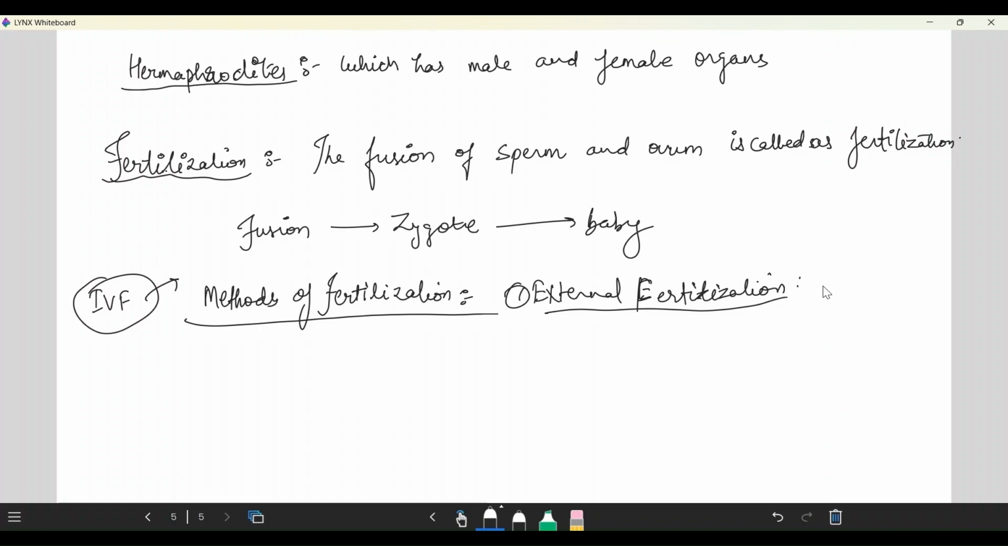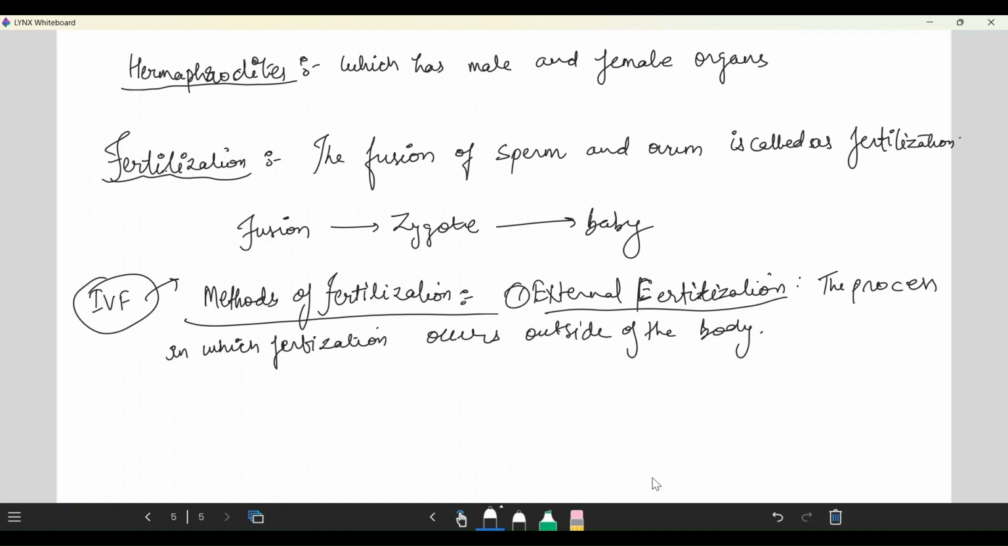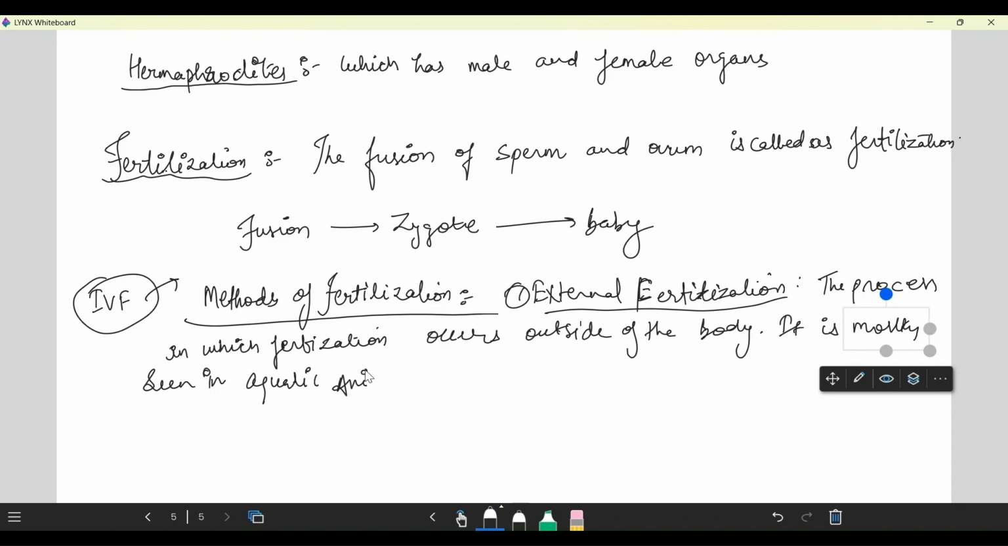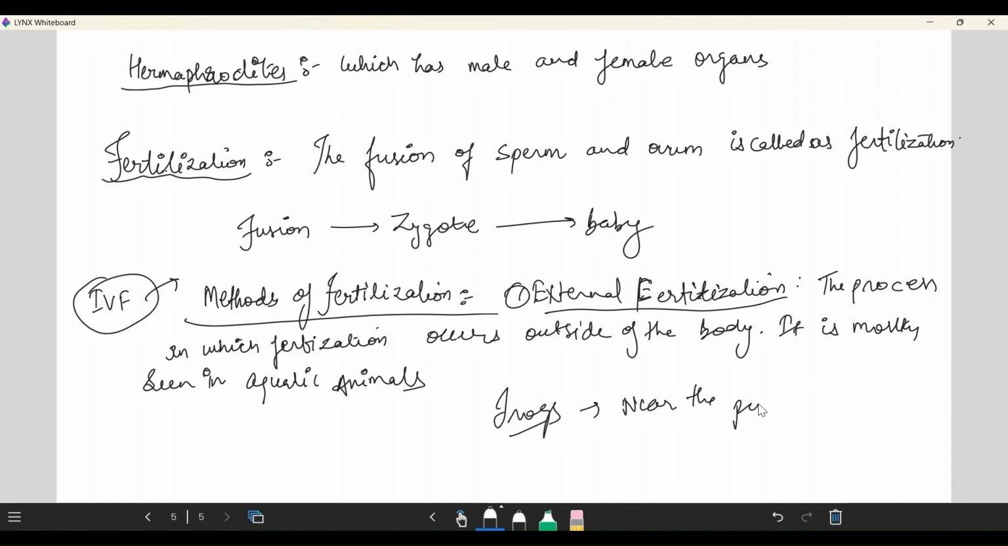So we can write: the process in which fertilization occurs outside of the body. It is mostly seen in aquatic animals. So it is all about external fertilization, like frogs also, near ponds and lakes.